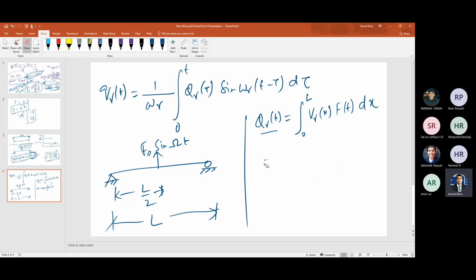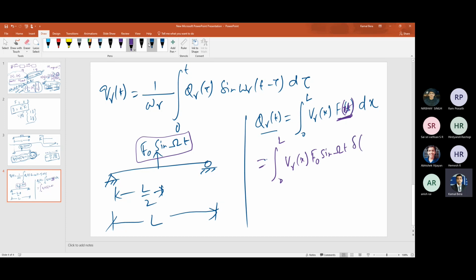So this is the actual formula. But in that case, this f t is a distributed load over the entire beam. Actually, it is f of x, t, a function of x as well as t. In the present case, it is acting at a particular point. So mathematically, I should write V_r x times F naught sine capital omega t, but applied only at x equals L by 2, so that is the Dirac delta function, delta of x minus L by 2, dx.